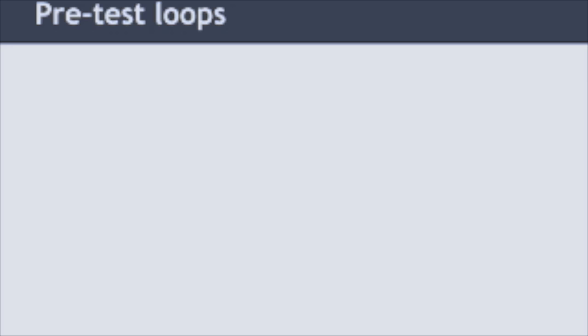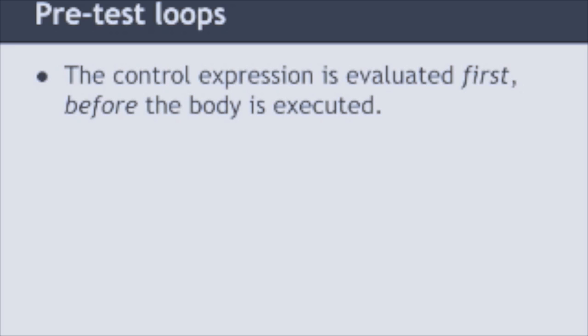Okay? So remember, looping or iteration structures are intended to allow us to repeat blocks of code over and over and over again based on the value of some Boolean expression. Well, in a pretest loop, that Boolean expression, the control expression, is evaluated first at the top of the loop before the actual body of code or block of code that we're trying to repeat is ever executed.